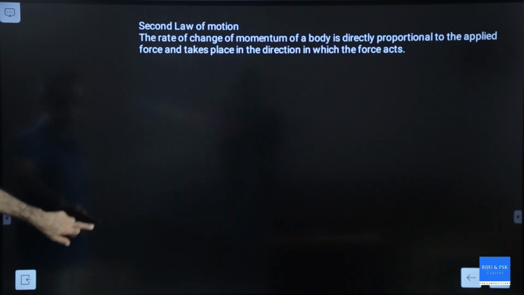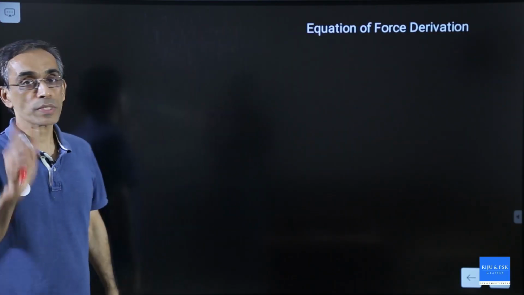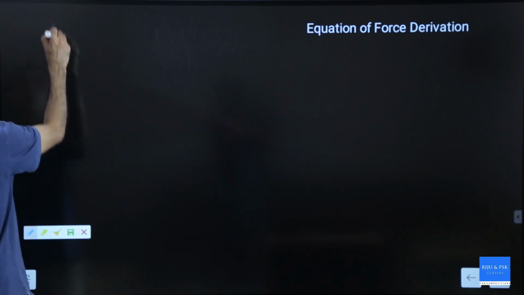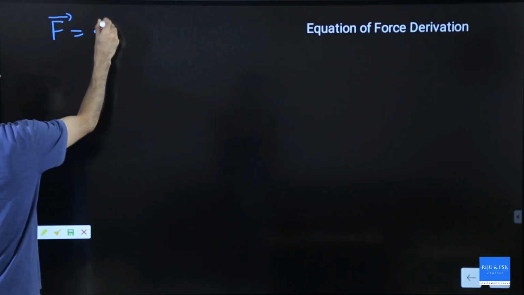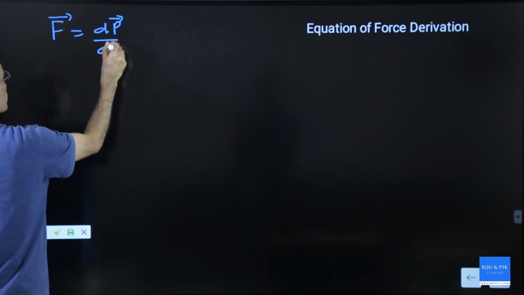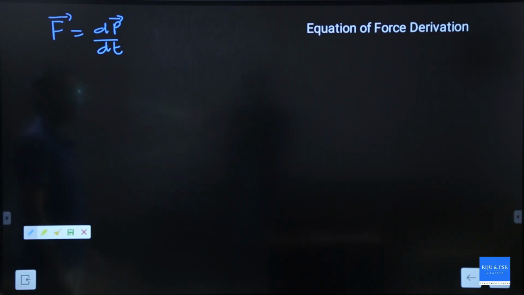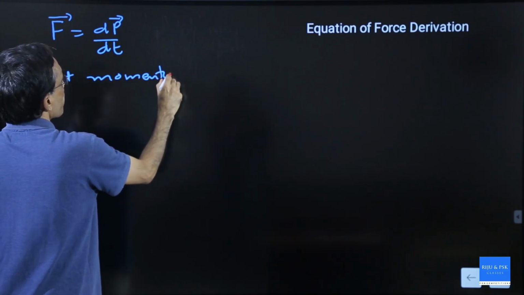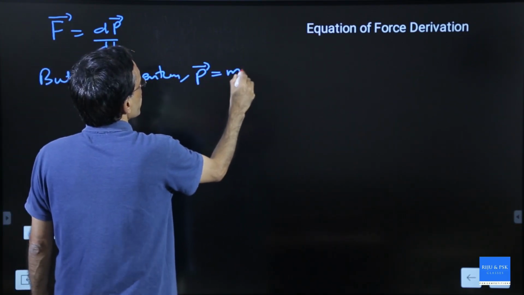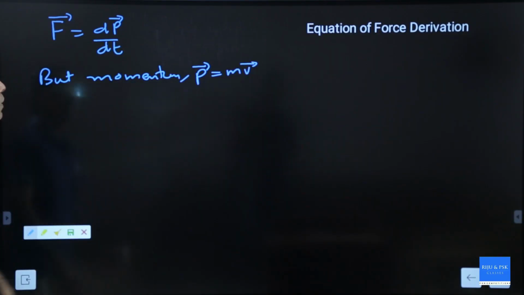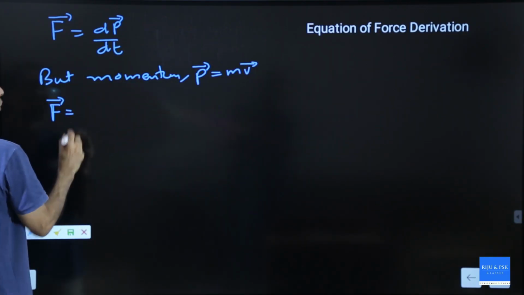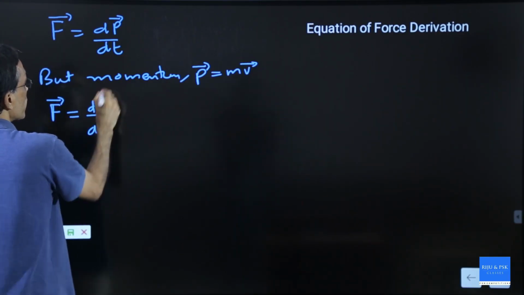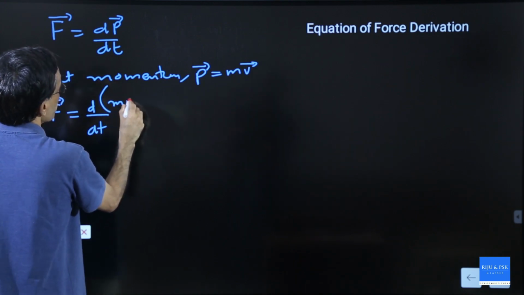Okay, equation of force derivation. So the first part I did, and I hope it's clear. I reached F is equal to dP by dt. But we know momentum P equal to mv. So what is F equal to? F is equal to d by dt of mv. This is the derivation, differentiation of momentum mv.